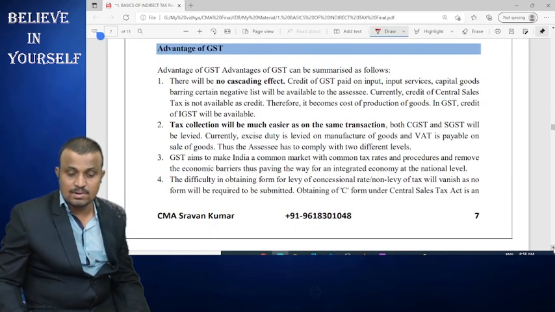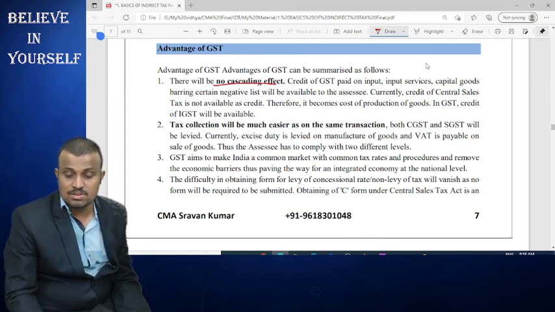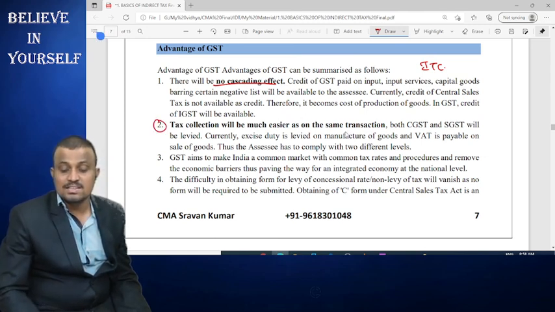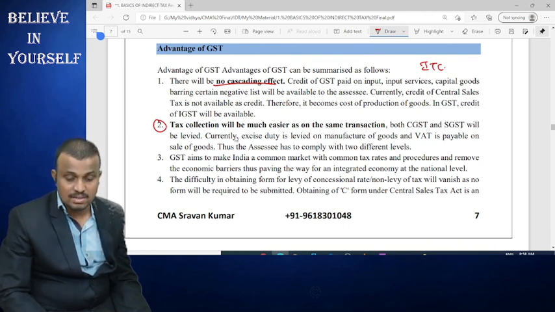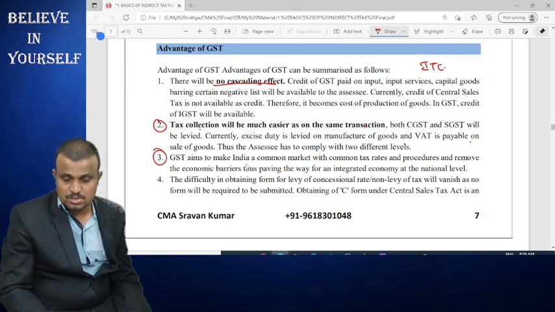Okay, so these are the advantages. There is no cascading effect, because the cascading effect is eliminated by using the concept we already discussed, called ITC. Tax collection must be easier, as on the same transaction both CGST and SGST will be levied. Currently, excise duty is levied on manufacturing of goods, and VAT is payable on sale of goods. But here, the central government and state government levy tax on only one taxable event, that is nothing but what? Supply. And GST aims to make India a common market with common tax rates and procedures, and remove the economic barriers, thus paving the way for an integrated economy at the national level.